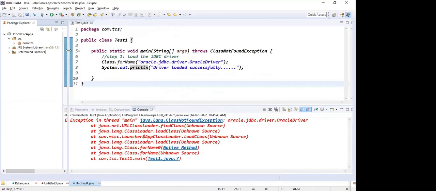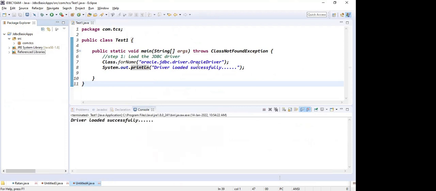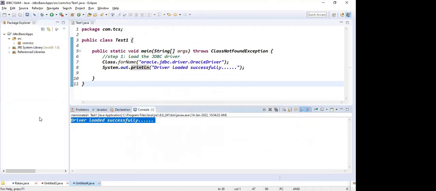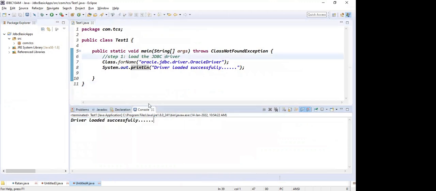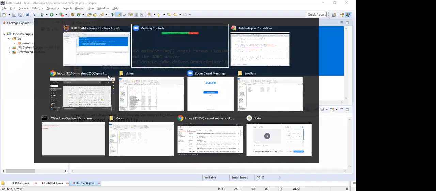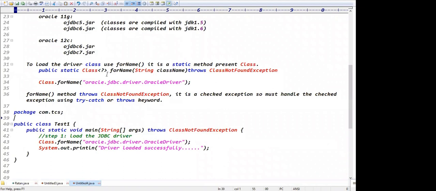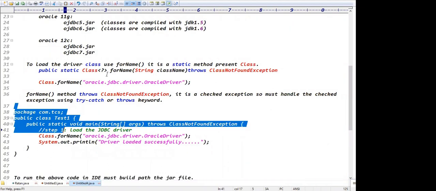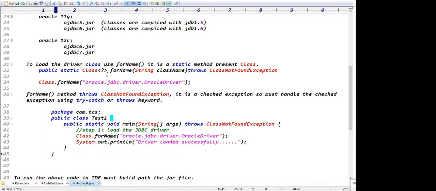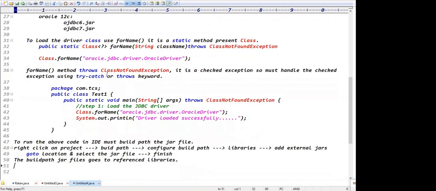Run means what? Directly, the run button is there. Simply click on this file, guys. That's it. Then we get the message, driver loaded successfully. If it is loaded successfully, then we get this message. Are you clear, right? Yes, sir. I think we have done only the first step. Unfortunately, the first step is still not completed. Do you want me to continue, or will you try up to this one? You guys will try up to this one.